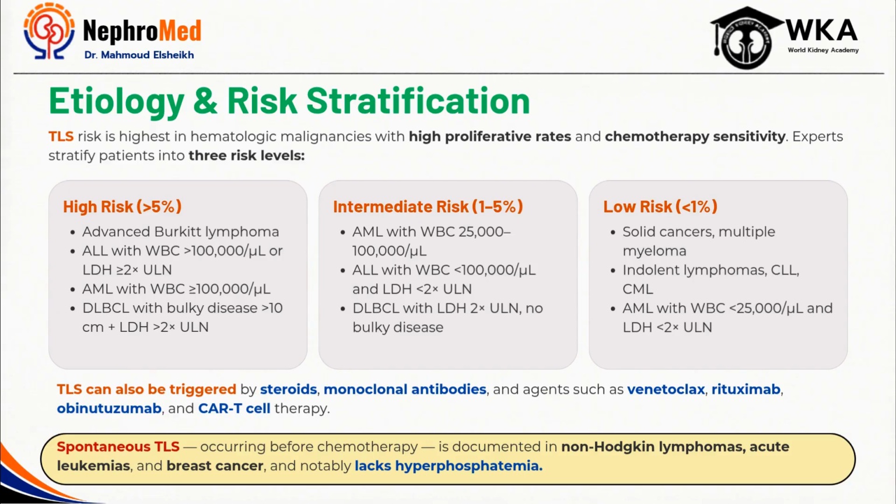It's also important to recognize that chemotherapy is no longer the only trigger. Today, highly effective therapies such as venetoclax, monoclonal antibodies, and CAR T-cell therapy can produce rapid cell destruction and significantly increase TLS risk. And finally, TLS is not always treatment-related. Spontaneous TLS can happen before therapy is ever started, particularly in highly proliferative hematological malignancies. The key takeaway is simple: the most effective approach is to identify the high-risk patients before treatment begins, because risk stratification drives everything that follows: monitoring, prophylaxis, and ultimately patient outcomes.